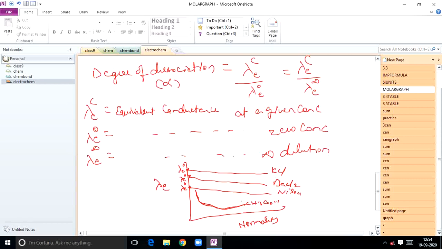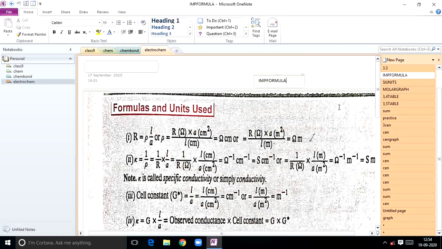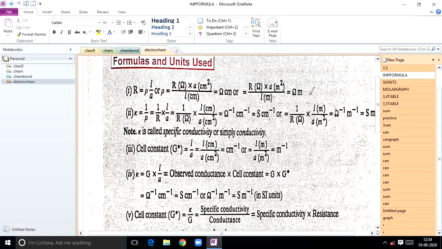So did you understand, students? Now let's have some numericals. Some values I will also show for you. So this is the formula. Make a quick note of formulas, just revision. R is equal to rho L by A. All formulas you have to enter in one page of one book. Cell constant, that is denoted by G star. Specific conductivity, all formulas you enter in one page for calculation of numericals.